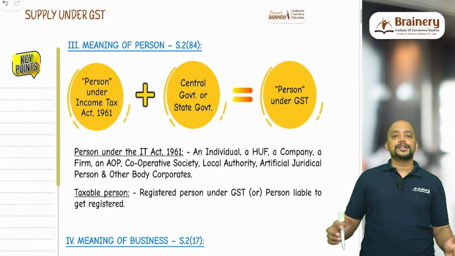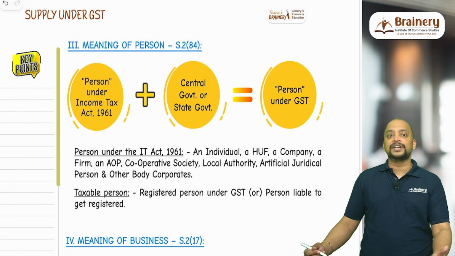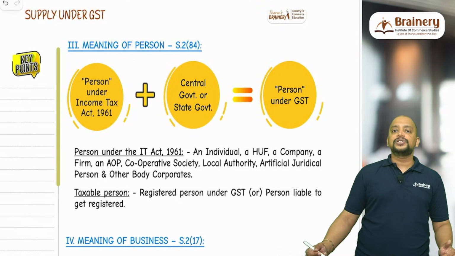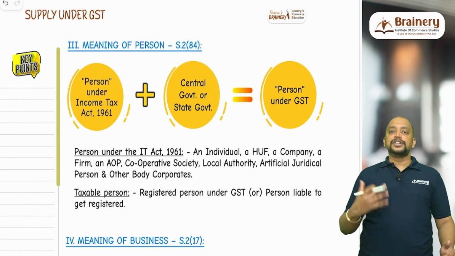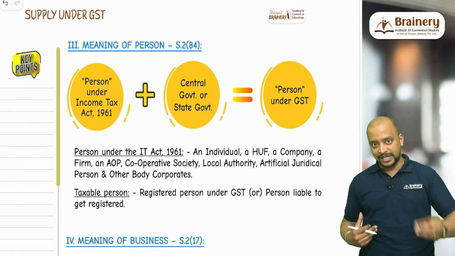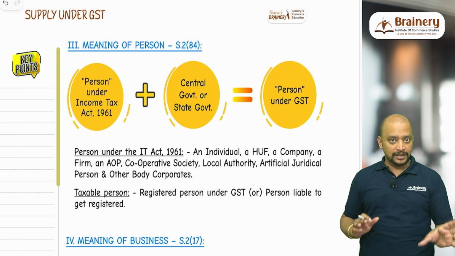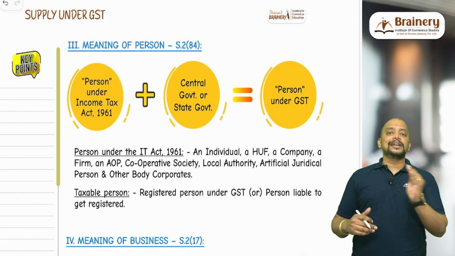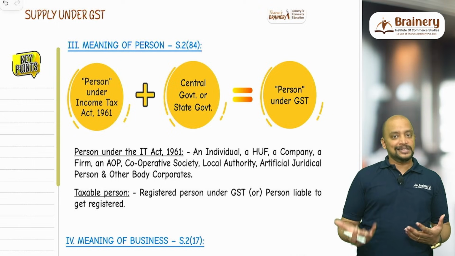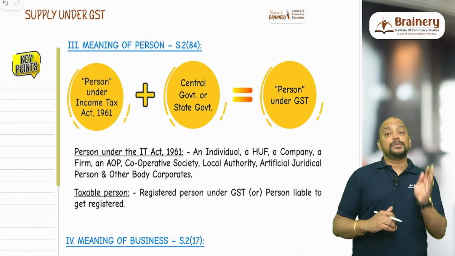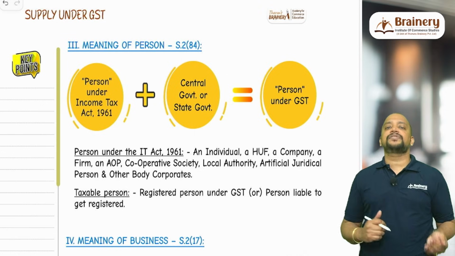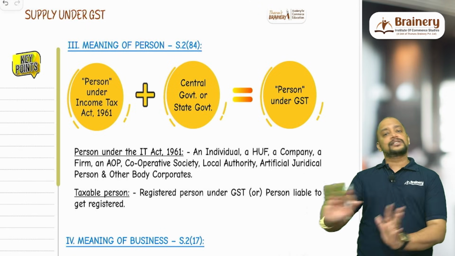Then the meaning of person. Person is defined under section 2 clause 84, consideration is 2 clause 31, goods is 2 clause 52, and service is 2 clause 102. Person under GST is as under the Income Tax Act, that is individual, HUF, AOP, BOI, firm, LLP, body corporate, company, cooperative society, trust or artificial juridical person. Whereas the extra we have in GST is that central government and state government are also persons. So therefore their activities also will be covered under GST. However, we have seen in the exclusion from supply: sovereign functions as well as liquor license. So sovereign functions, that is municipality, gram panchayat functions, or liquor license collected by government, are excluded from supply.